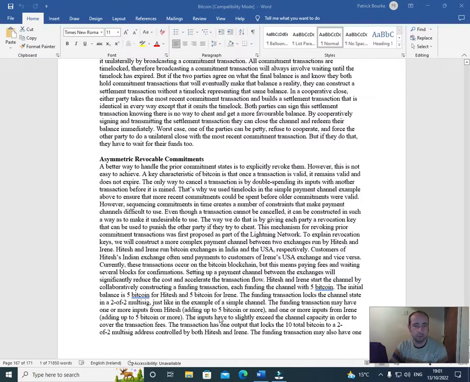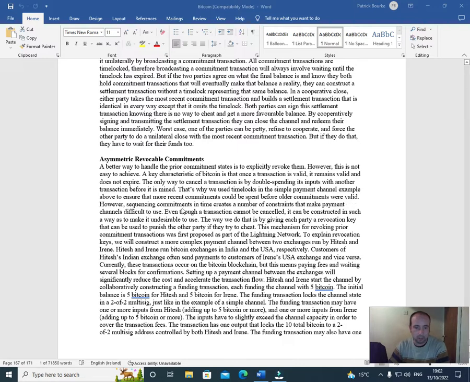Asymmetric revocable commitments. A better way to handle prior commitment states is to explicitly revoke them. However, this is not easy to achieve. A key characteristic of Bitcoin is that once a transaction is valid, it remains valid and does not expire. The only way to cancel a transaction is by double spending its inputs with another transaction before it is mined. That's why we use time locks in the simple payment channel example above, to ensure that more recent commitments could be spent before the older commitments were valid.